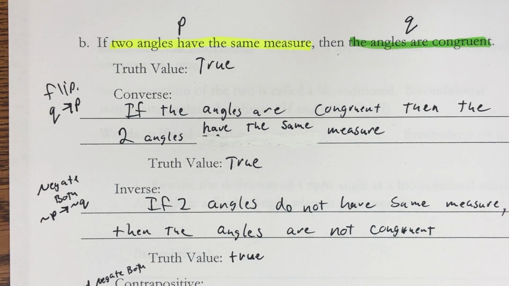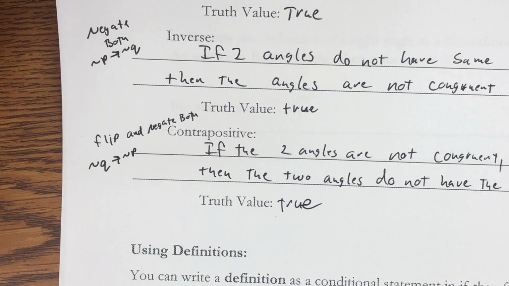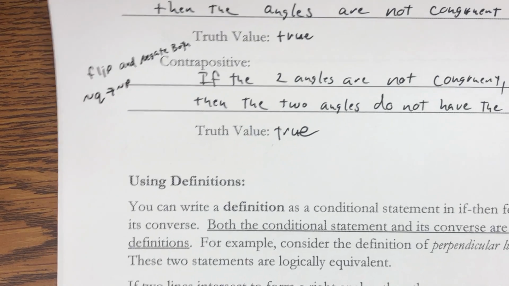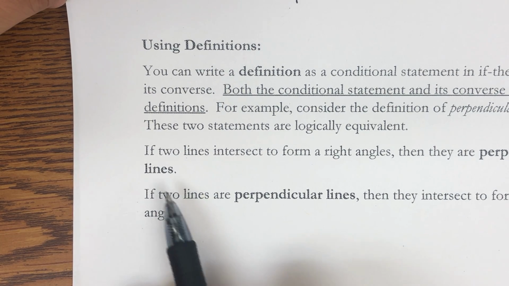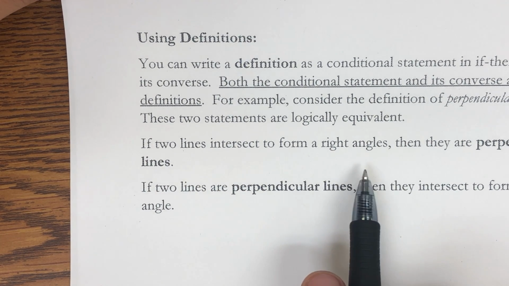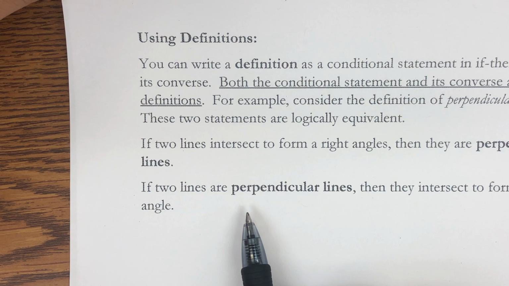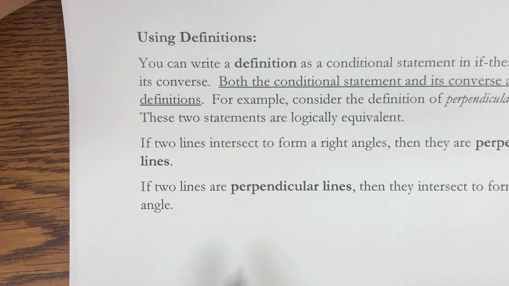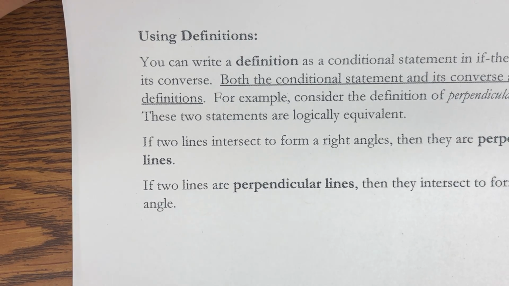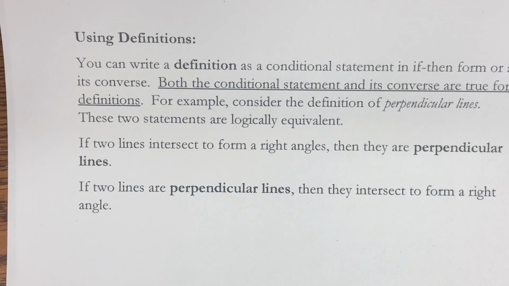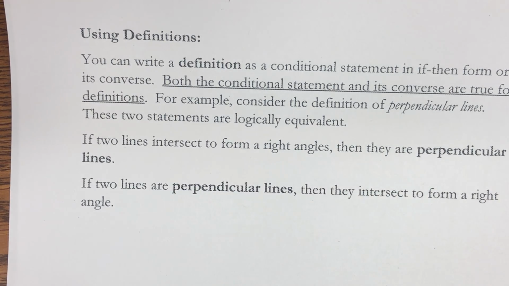And really that leads us to a definition. And we can write a definition as a conditional statement or as its converse, because they are both true. Okay? So when I look at a slight example of this, we can use perpendicular lines. And we'd say if two perpendicular lines form a right angle, then they are perpendicular. If two perpendicular lines are occurring, then they intersect to form a right angle. So both the original statement and the converse, when you flip the order, they're both true. And if that's the case, we can write it as a definition.